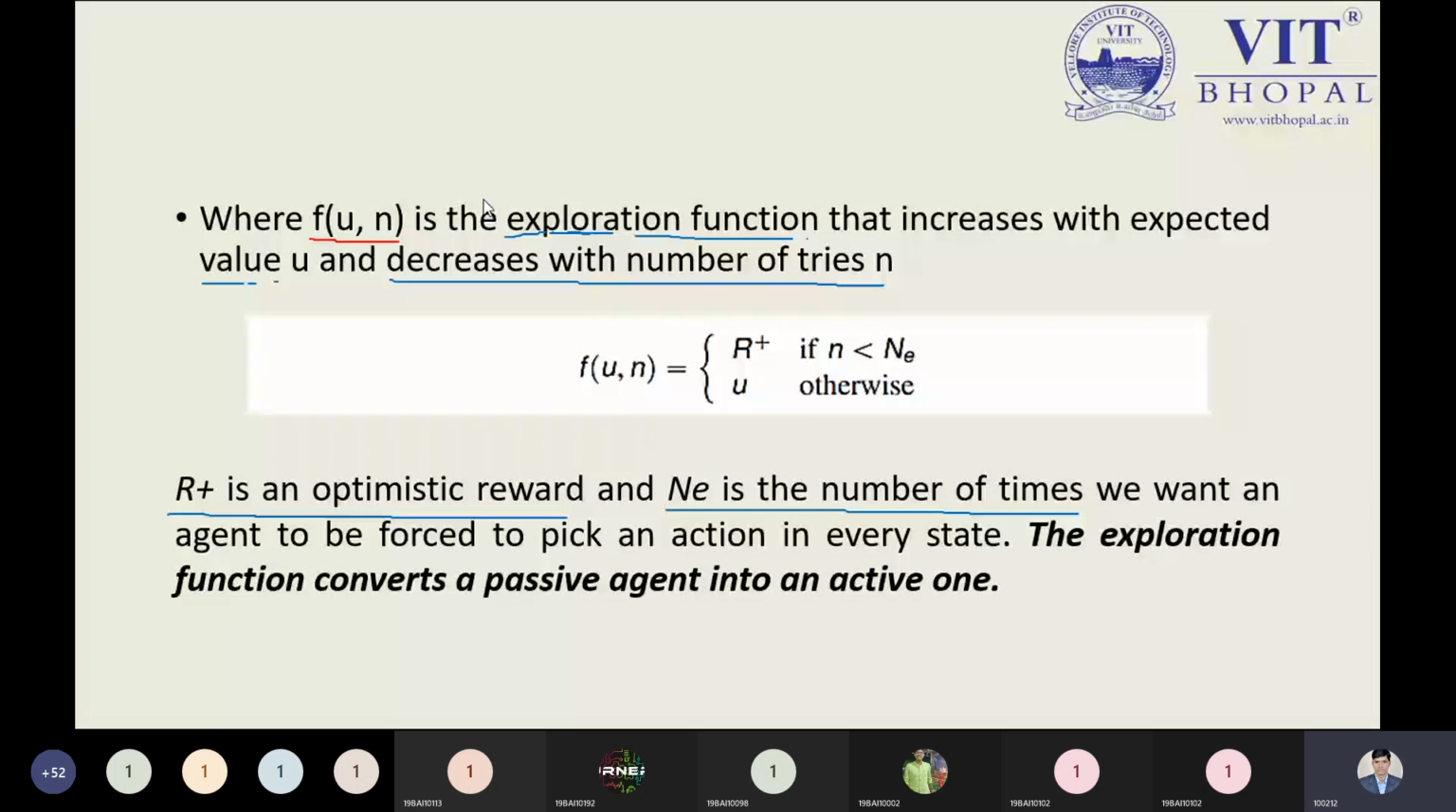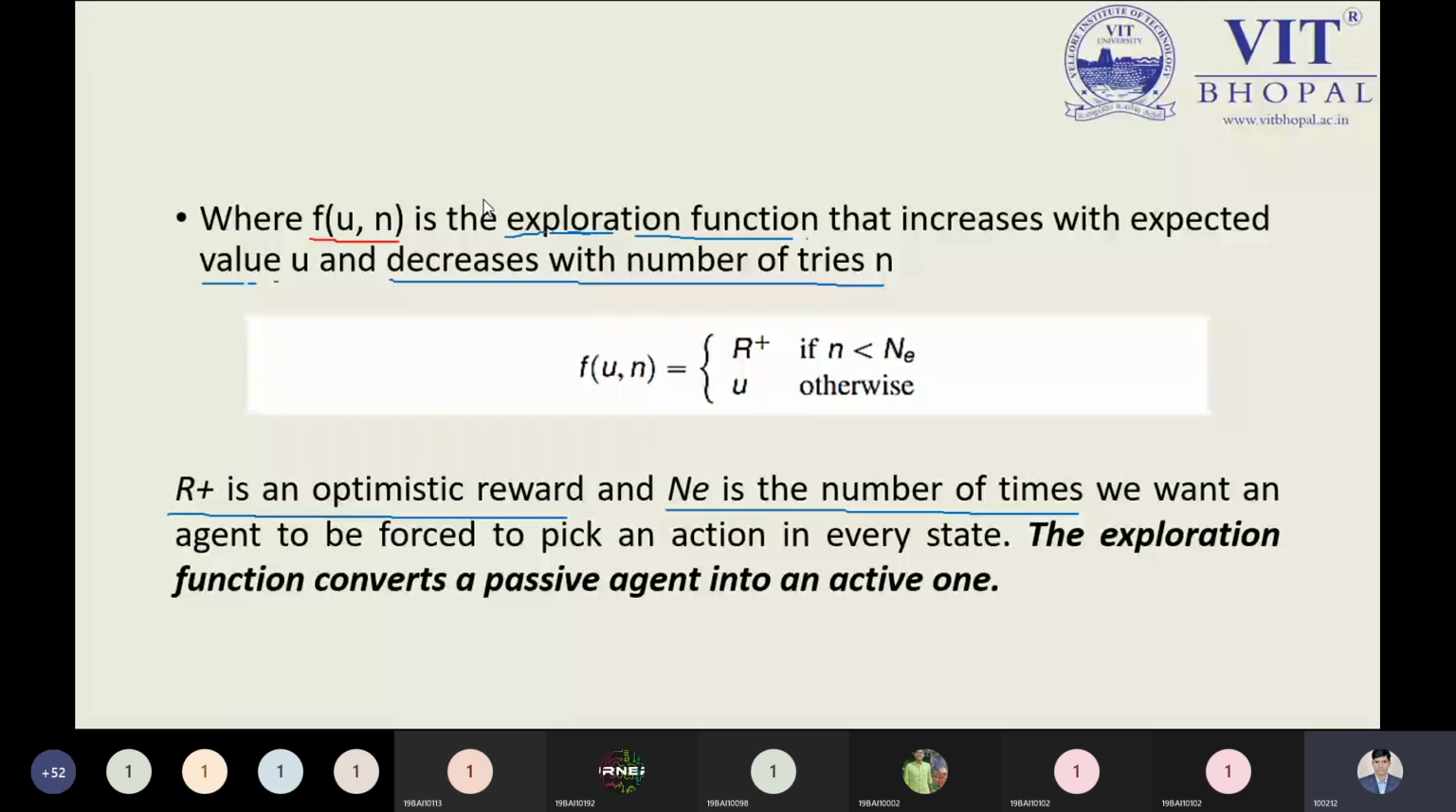So the exploration function is saying to us that we will try to transform the ADP method, which was passive, into an active one. So what we're doing is transforming our method from passive to active, and of course, who will run? Definitely the agent will run. So the terms are written over here. The exploration function converts a passive agent into an active one.